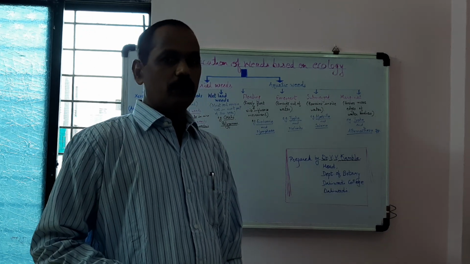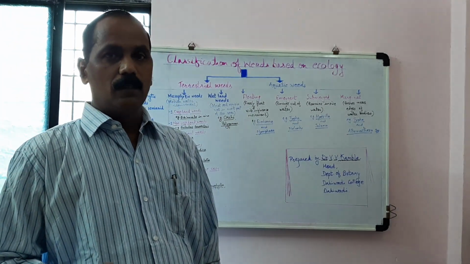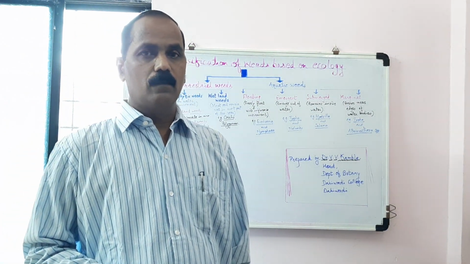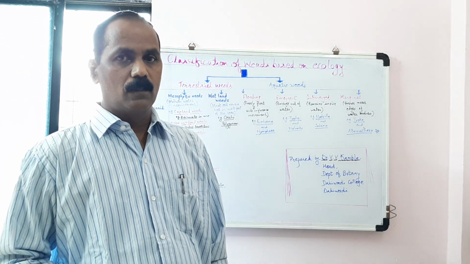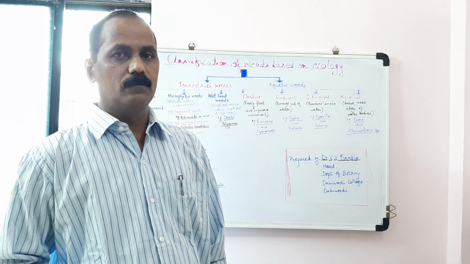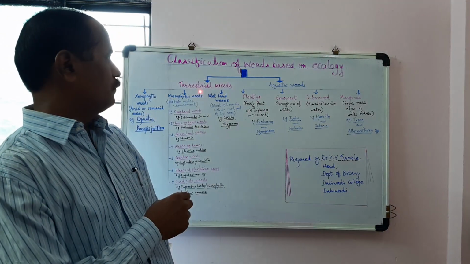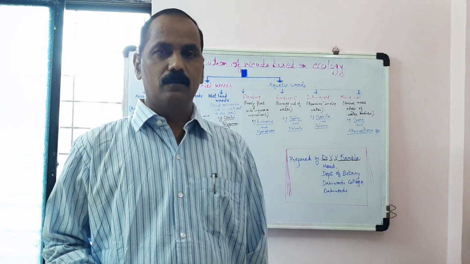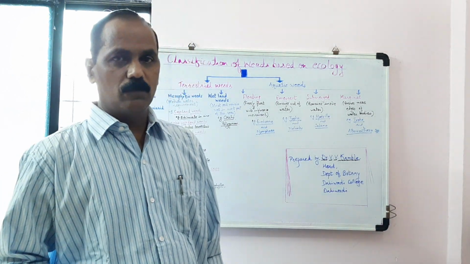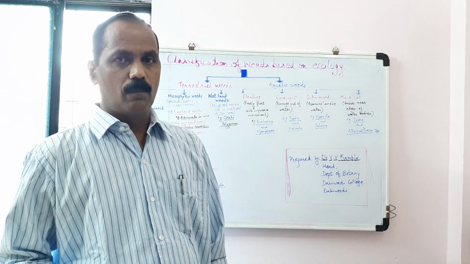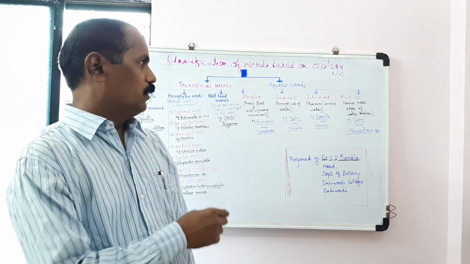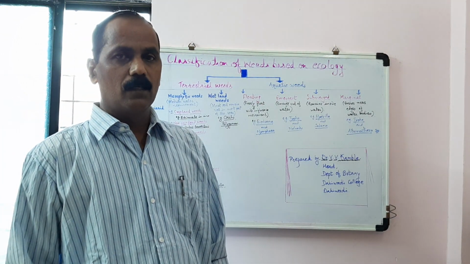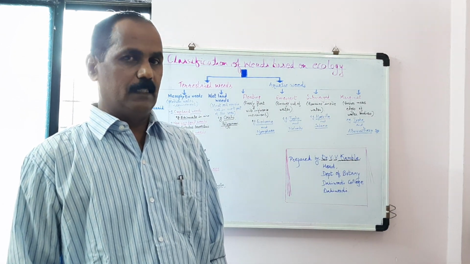Now, the meaning of terrestrial is when the weeds are growing on land or in soil. These are known as terrestrial. That is the first type. And when the weeds require more and more water for their growth and development, we call them aquatic weeds. So these are the two major types of weeds.